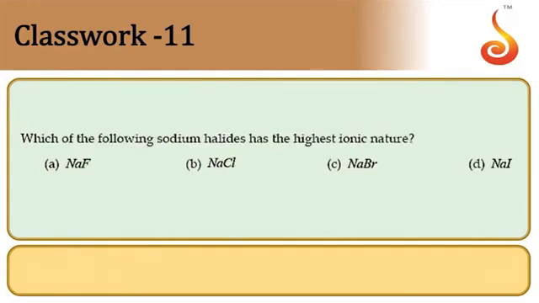Next. Which of the following sodium halides has highest ionic nature? Highest ionic nature comes with largest cation and smallest anion. All cations are the same here, and the smallest anion is fluoride ion. So answer is NaF. So option A. A is the answer. Next.